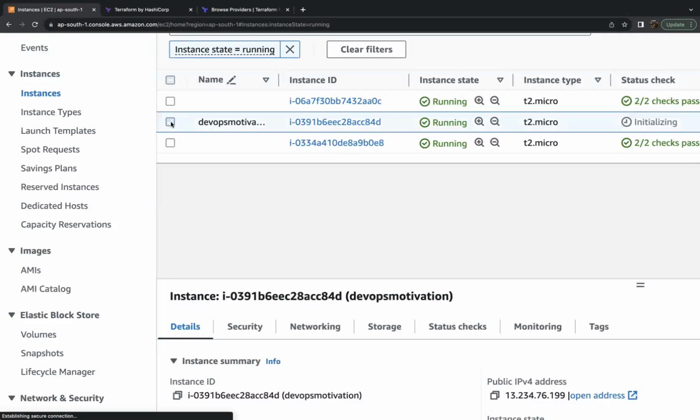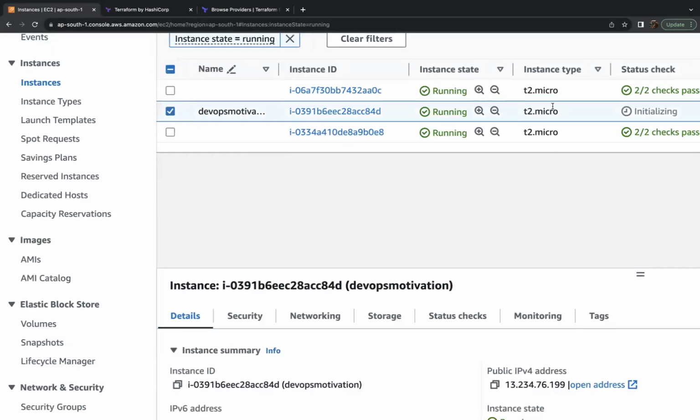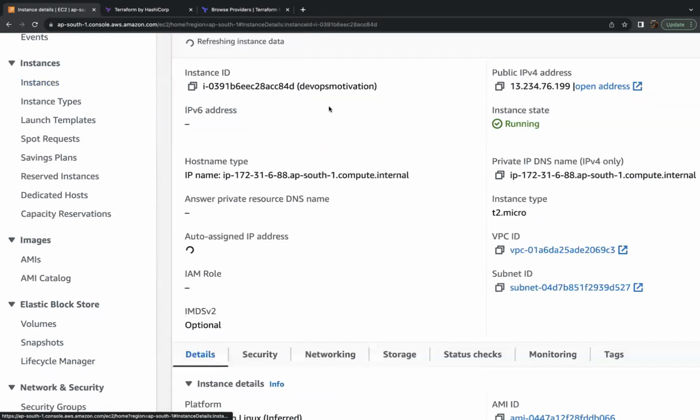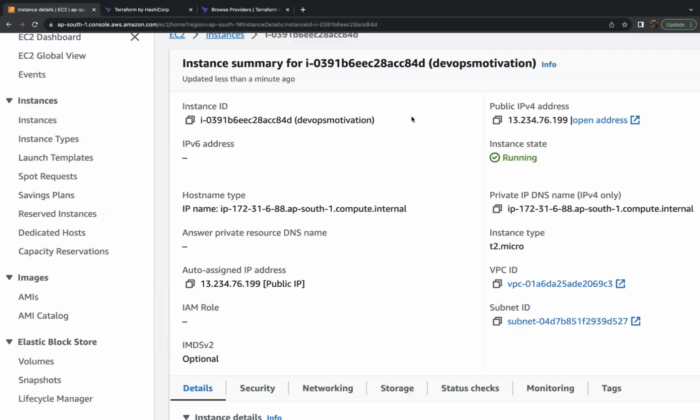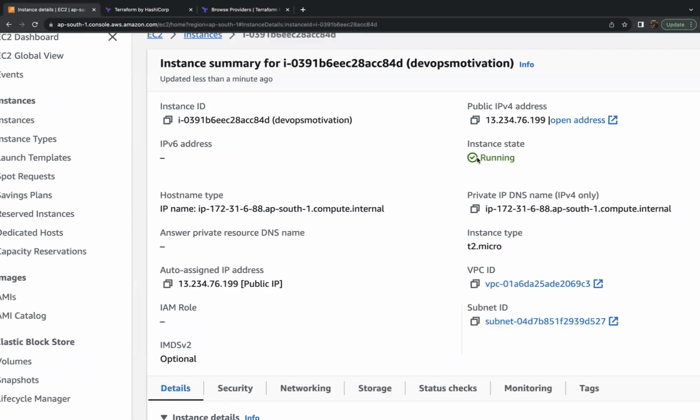So here you can see we have added the DevOps motivation. So it is currently in initializing phase. So we can click on this particular instance. So we can see this is the public IP address and now it is in running state.